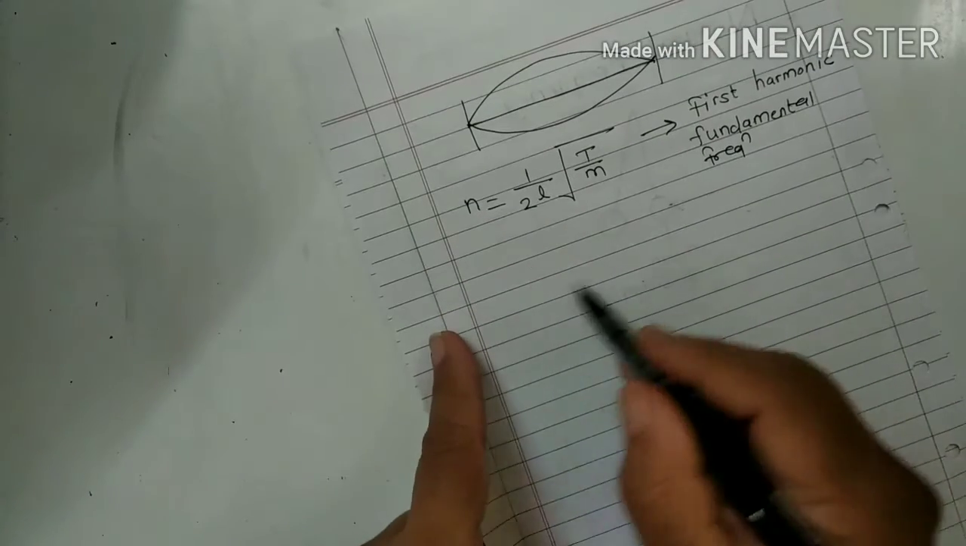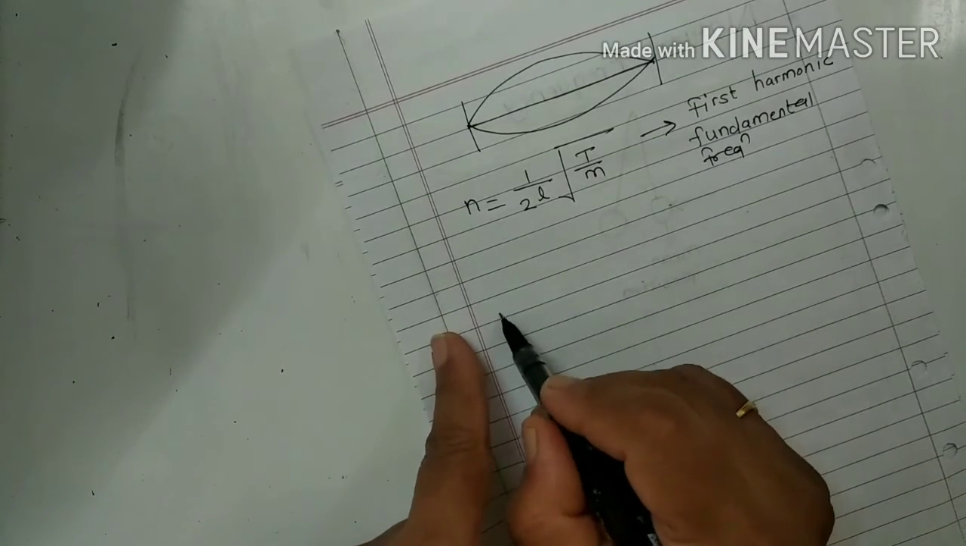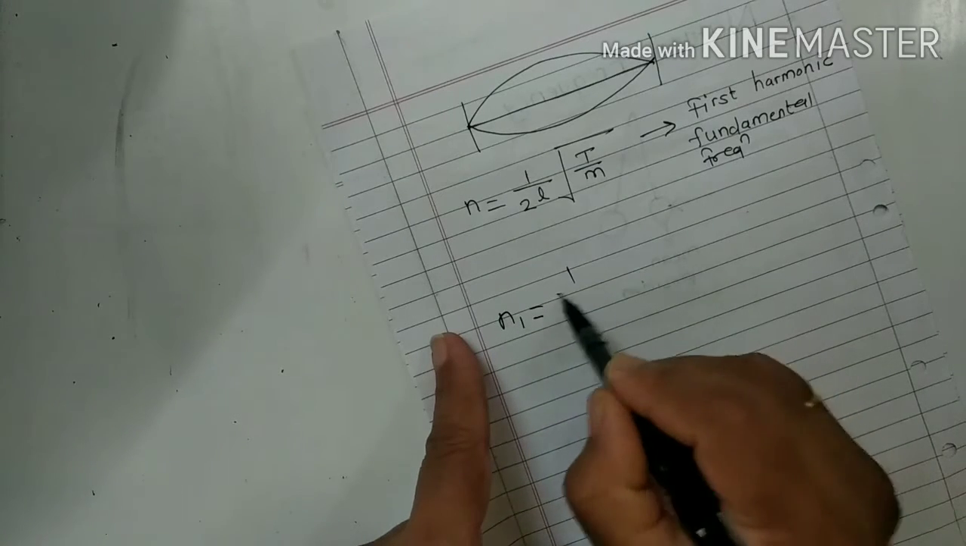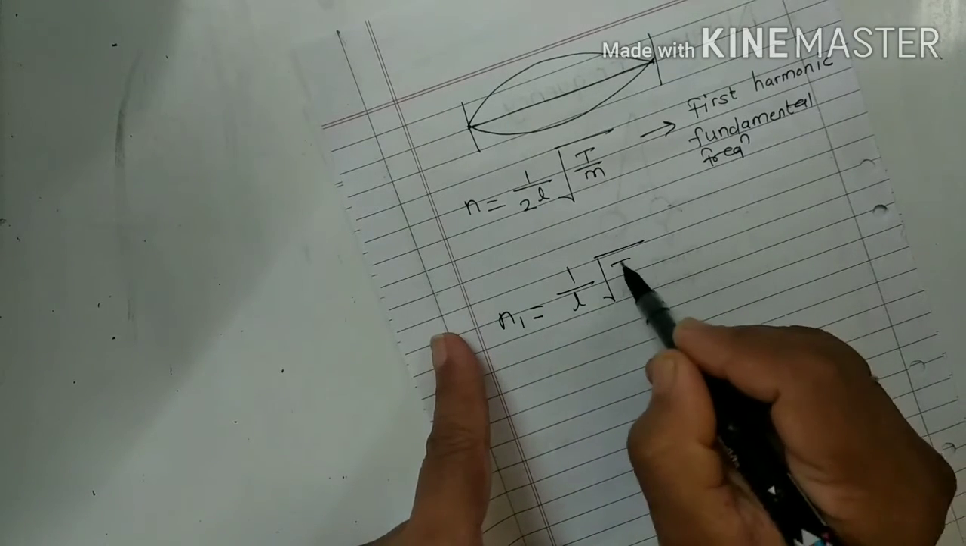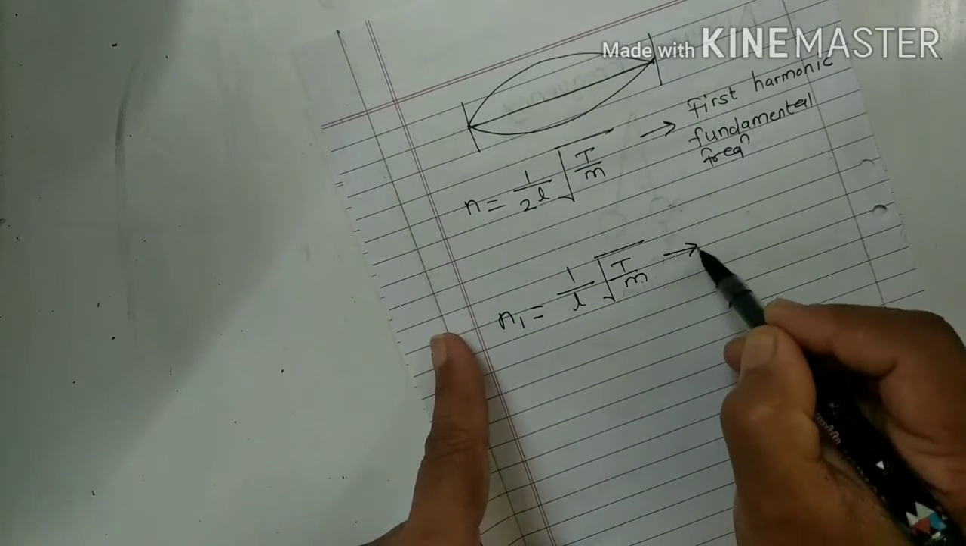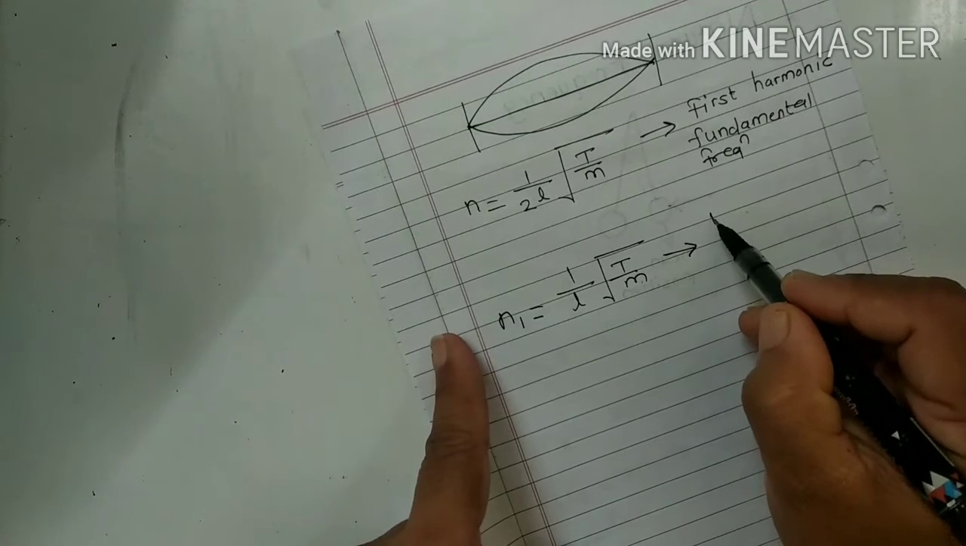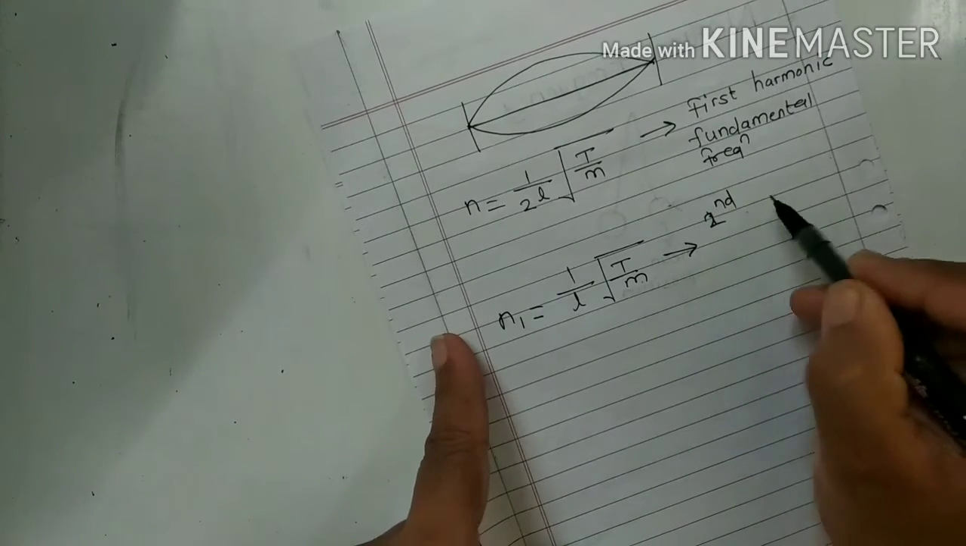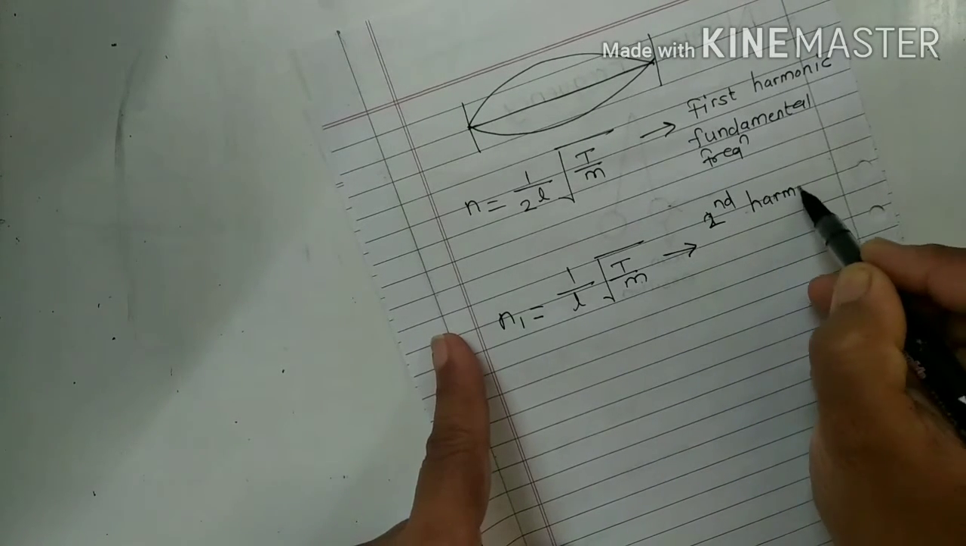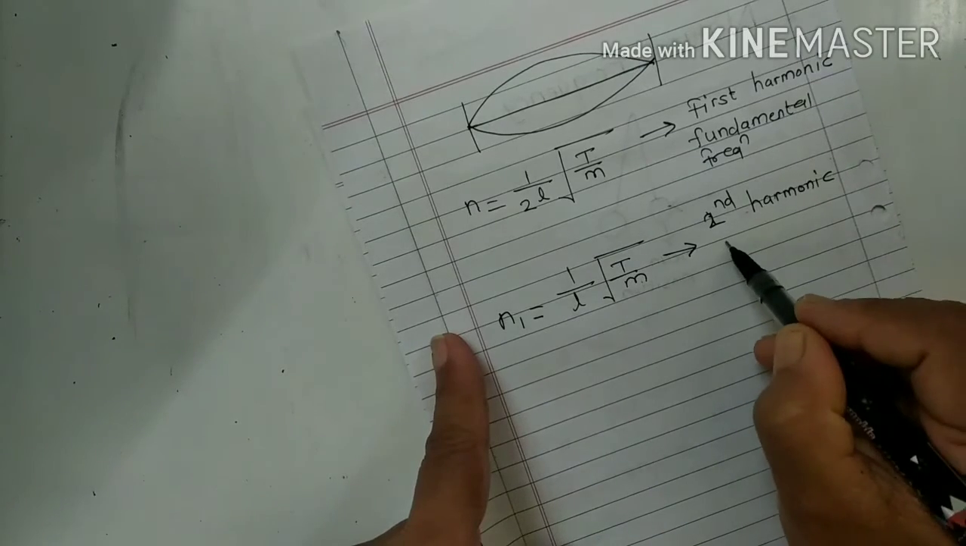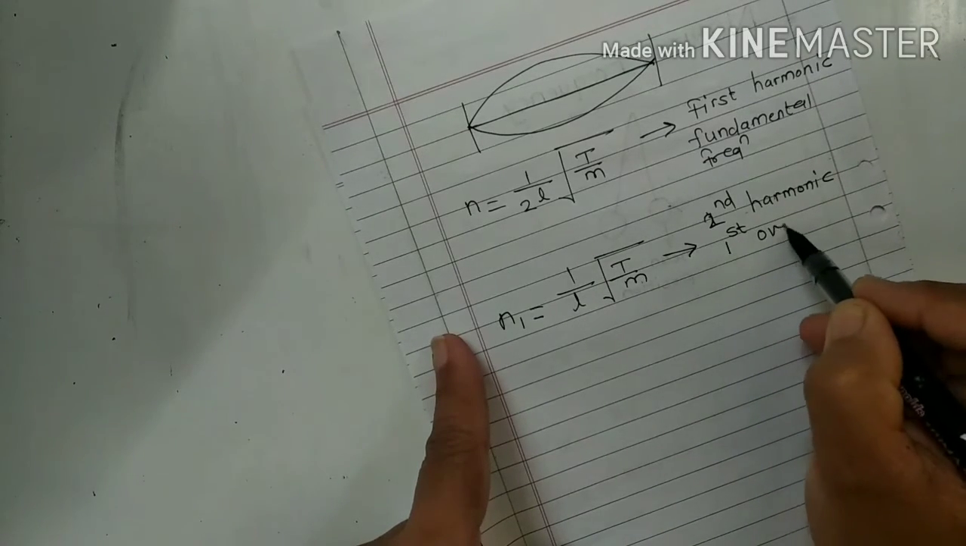In the second mode of vibration, we get n1 equal to 1 upon L under root of T by M. This is called the second harmonic or first overtone.